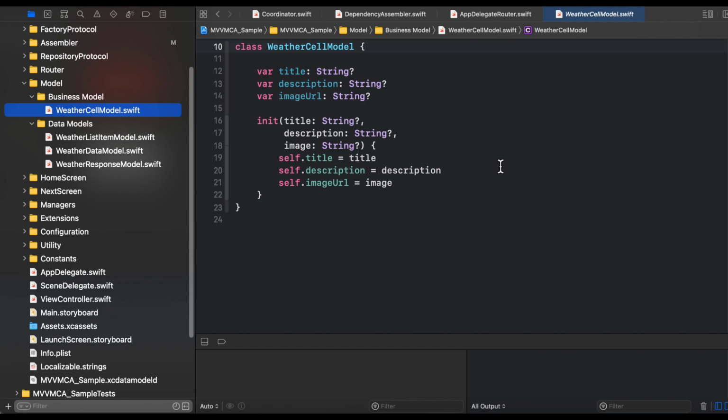For the next few classes, we will not be spending very much time on the description because they are simple model classes. So I will just show you the implementation and will pause the screen for a second. If you want, you can pause the video and code along the same models.